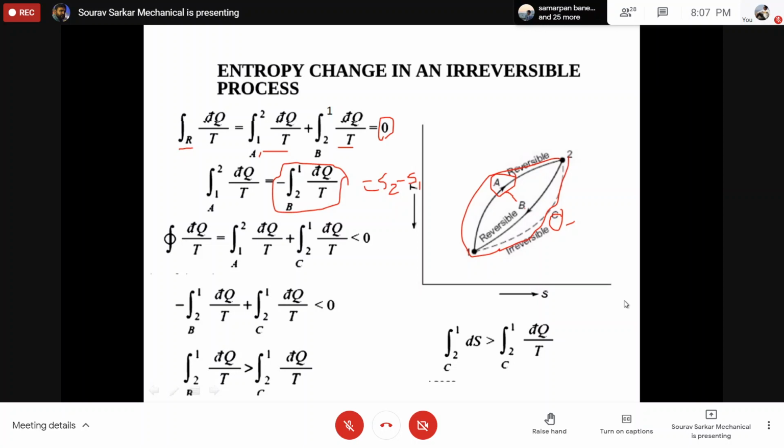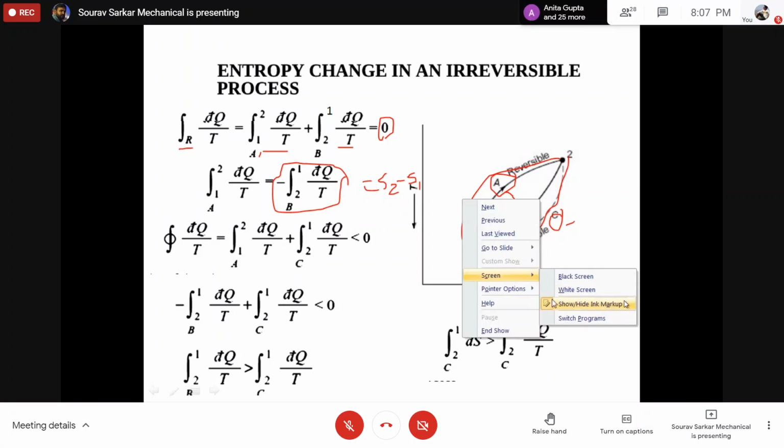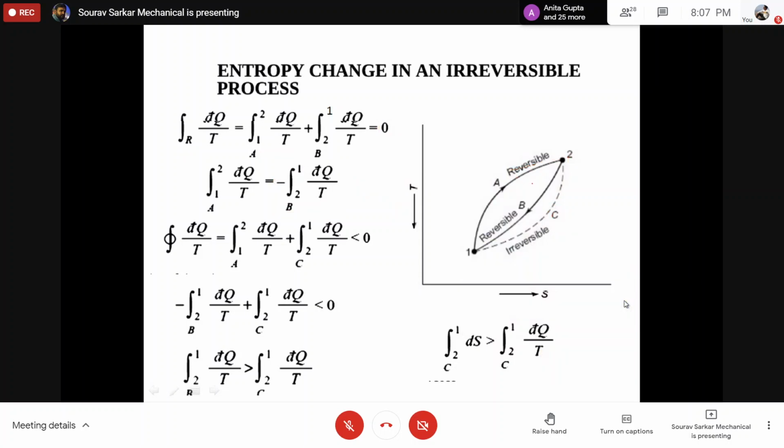Now just look into the irreversible path. If I look into the irreversible path, there will be some entropy change during the path A, and there is some entropy change through the path C. And we know from the Clausius inequality, as this path is irreversible, it is less than 0. So now again I can replace this by this into this equation, and finally it will look like this.